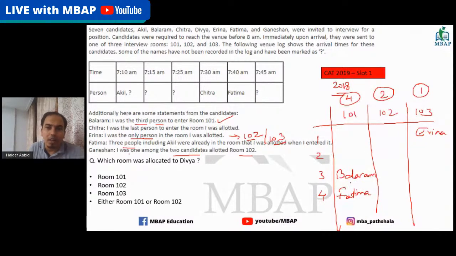Because Fatma says there are three people before her, so this is this. Now Akhil is already in the room here, and Chitra is the last person to enter. She cannot be fourth here because Fatma is here, so Chitra goes here. She's second. Then we have Ganesha, he can come here. So Ganesha comes here, Chitra comes here. Now between Akhil and Divya, we don't know who is where.